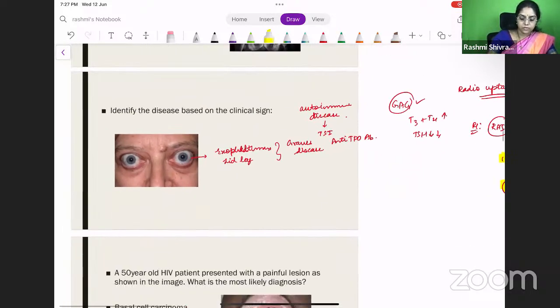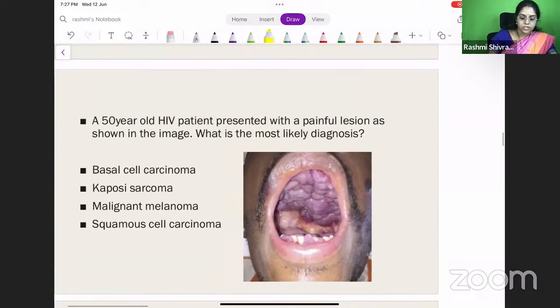Let's move on to the next question. So this is a very scary image. And I think it should be a very good spotter for all of you to find out. It's a 50-year-old HIV patient who presented with a painful lesion shown in the image. What is the most likely diagnosis? Here you can see this is violet colored, right? It is violaceous.